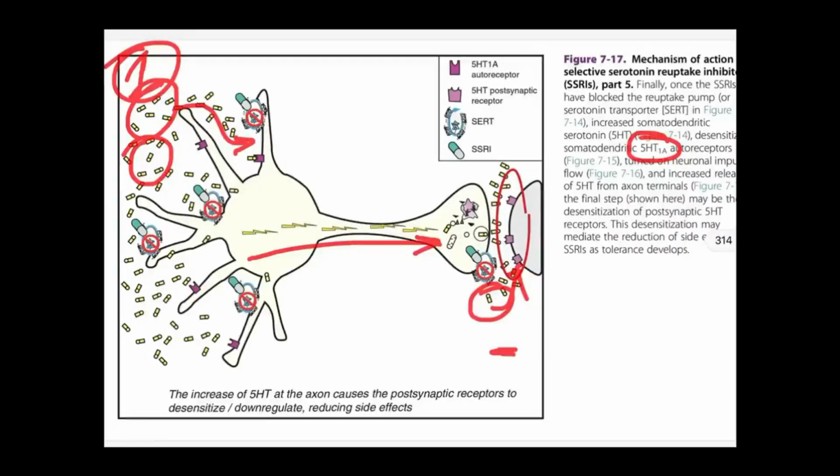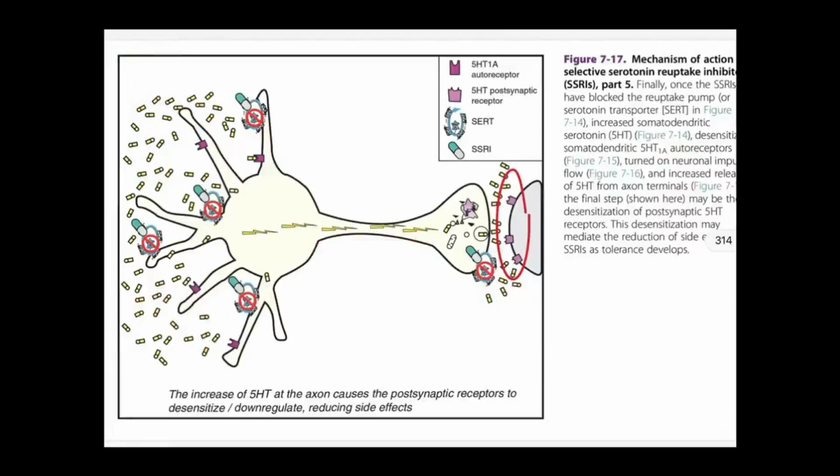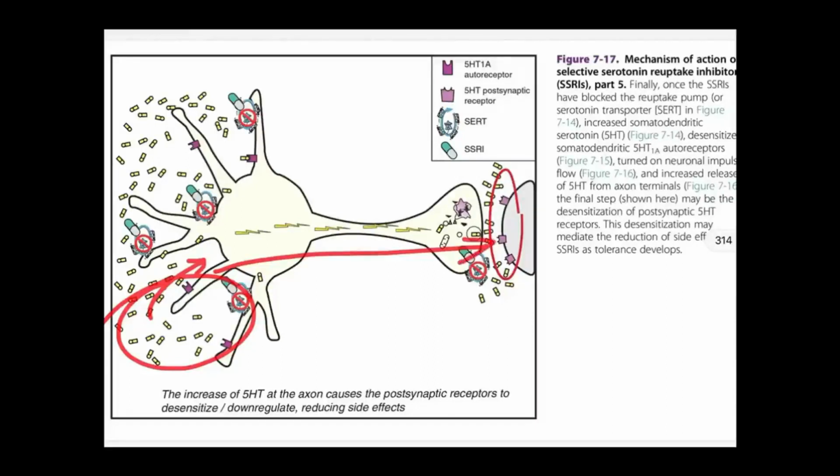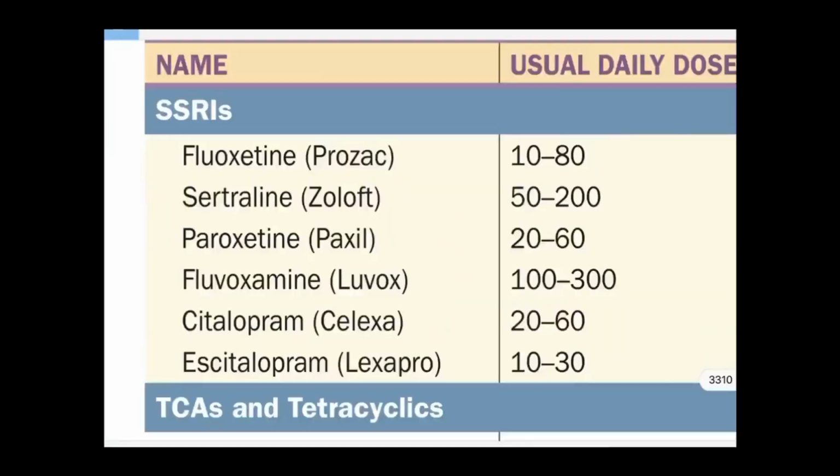The question arises from this: the increase in serotonin happens just in a few days of starting the antidepressant, but the effect of the antidepressant comes in 2 to 3 weeks. The reason being, this receptor modulation at these places takes time. So only in 3 to 4 weeks will the person be able to respond to the antidepressant.